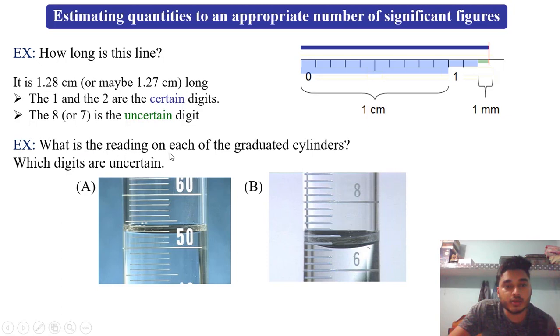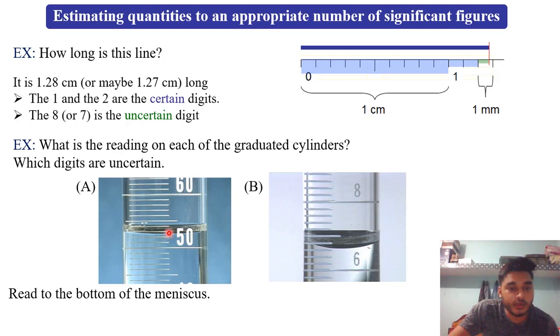Now come to the next example. What is the reading on each of the graduated cylinders? Read to the bottom of the meniscus. So we have to read this value and this value. Remember, here it is 50 to 60 and here it is 6 to 8.